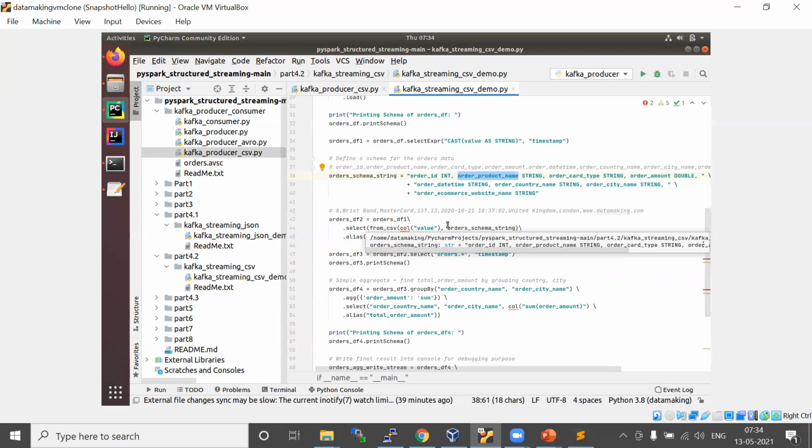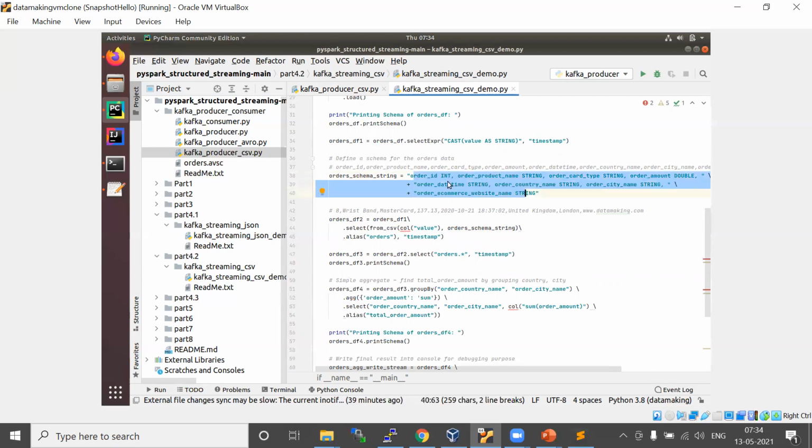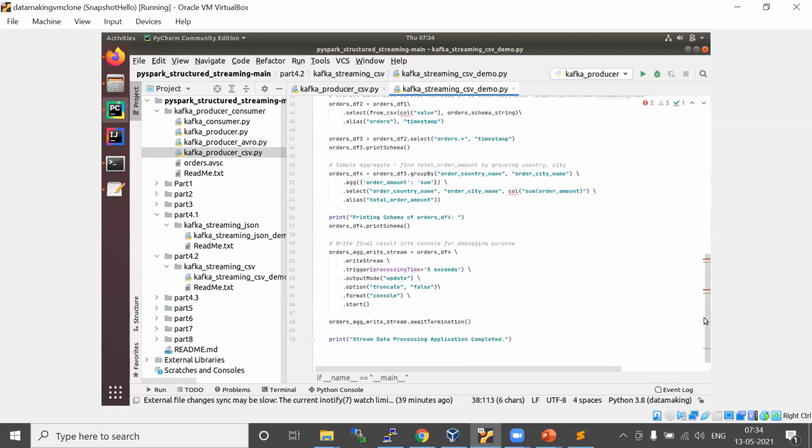If the message is coming as comma separated values, you provide a schema in this format, a comma separated list of all your column names with their data types. If it is a numerical column, you use the double data type. The remaining thing is the same, nothing changes.